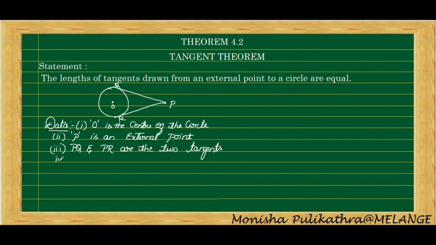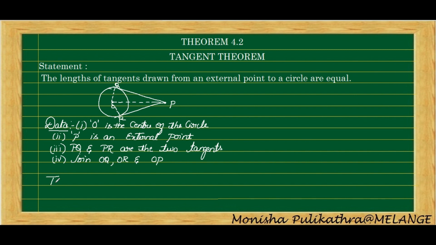So next point is, we need to join all these lines. One, we need to join OQ, another OR and OP. Okay, so fourth point is join OQ, OR and OP. Okay, so this is the data. The data is: first point, O is the center of the circle; second, P is an external point; PQ and PR are the tangents drawn; then we need to join OQ, OR and OP. So this is the data.